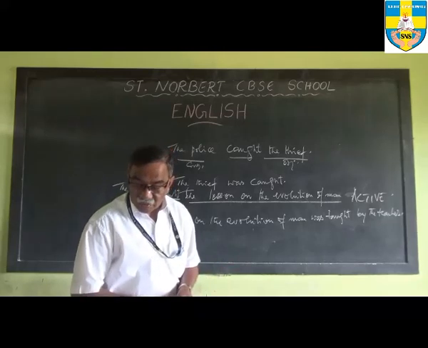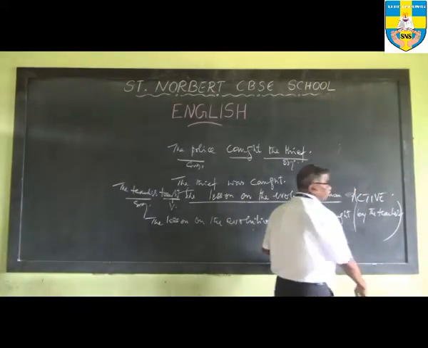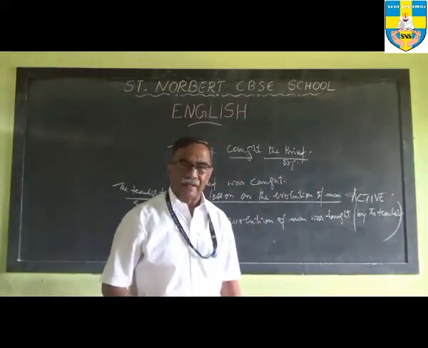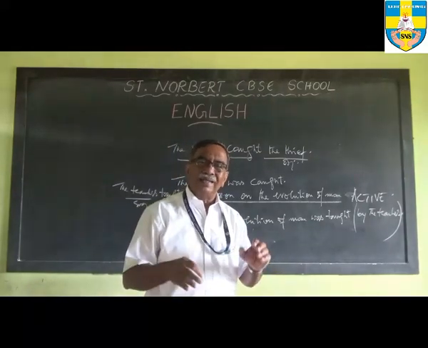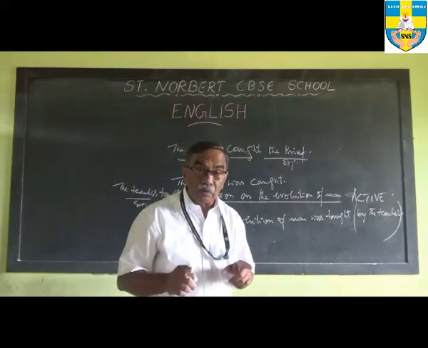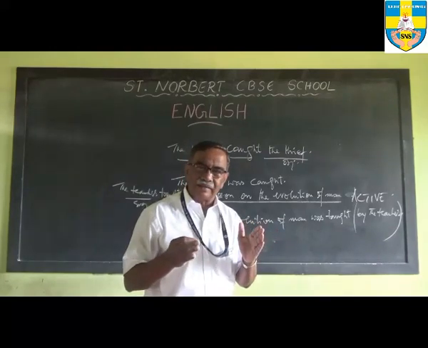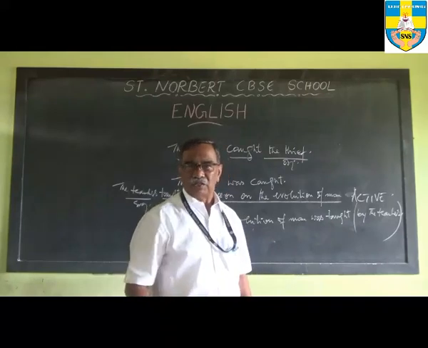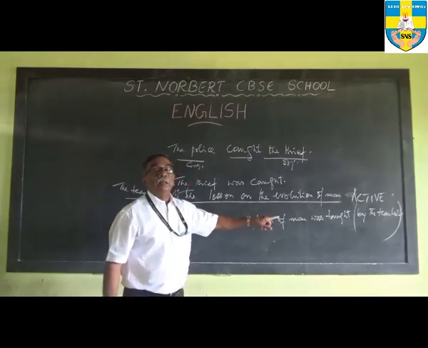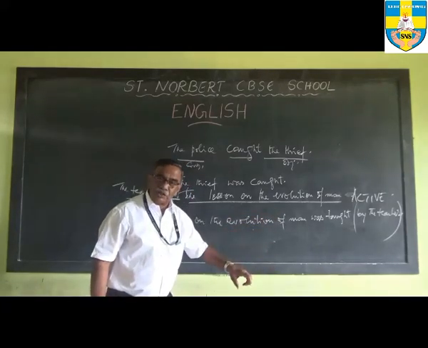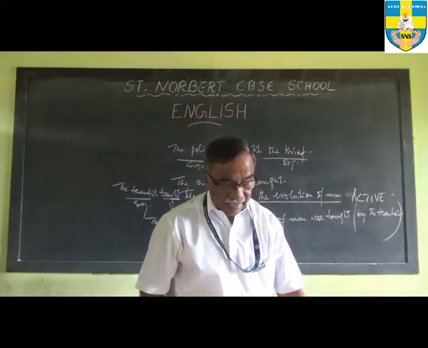Correct. Now, can we leave out the agent there and write the lesson on the evolution of man was taught? We can. Why? Because generally speaking, a lesson is taught by a teacher in the class. We are not talking about a moral lesson. We are talking about a lesson that is in the content that the teacher is supposed to teach. So we can say the lesson on the evolution of man was taught by the teacher, and the by the teacher can be left out and the agent can be left understood. Okay. That is one example.